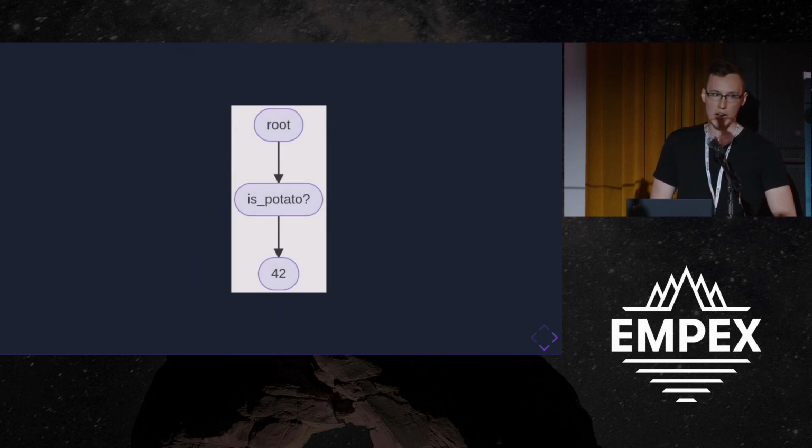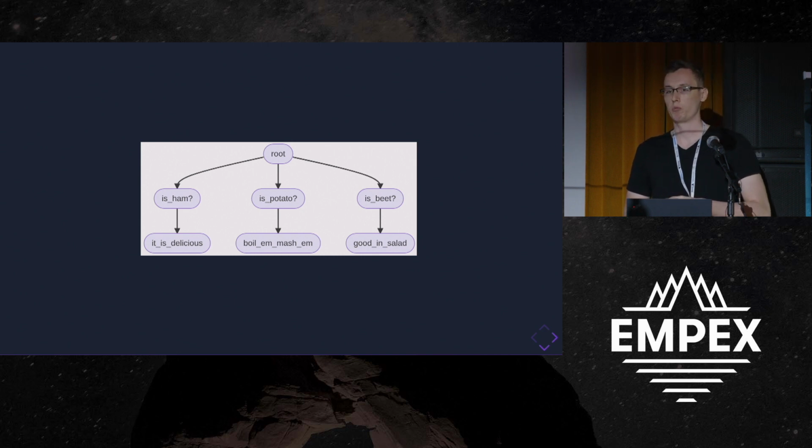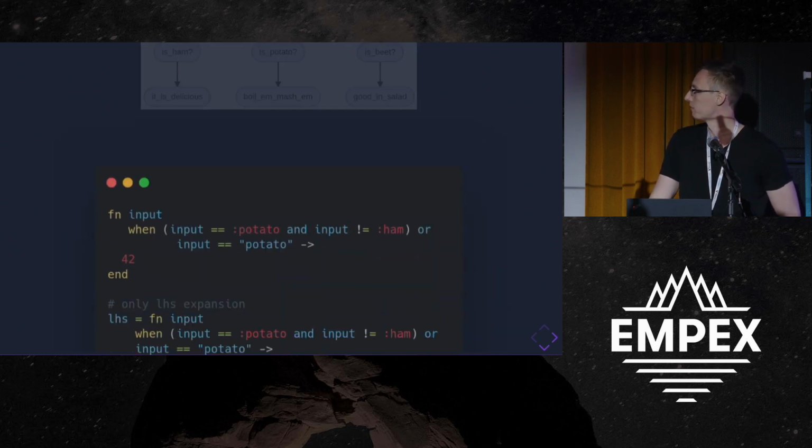And so as a graph, it would just look something like this. And because it's a graph, we can start adding more rules at runtime and evaluate them as a composition. So in this case, if we feed it ham, we'll get a reaction that it is delicious, but the others won't. Okay.